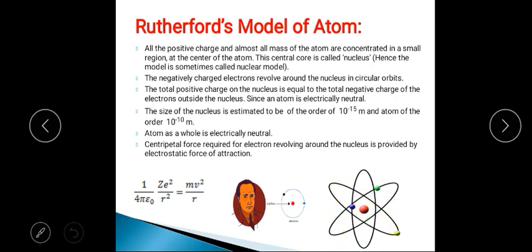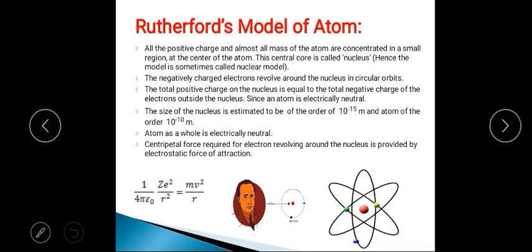The total charge of the electrons revolving around the nucleus in various orbits is equal to the total positive charge on the nucleus. That is the third postulate.